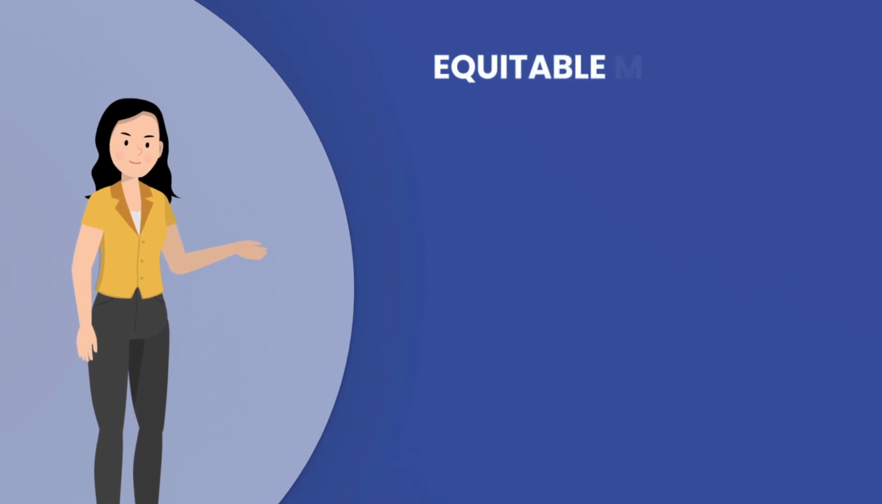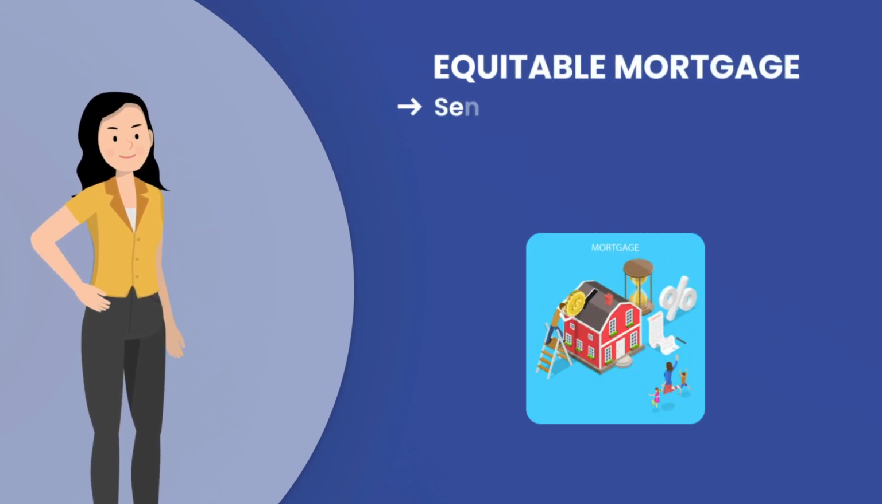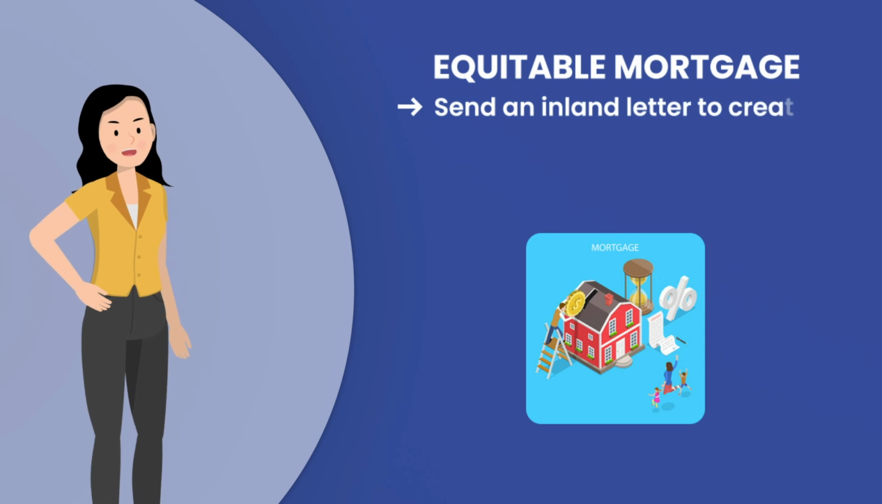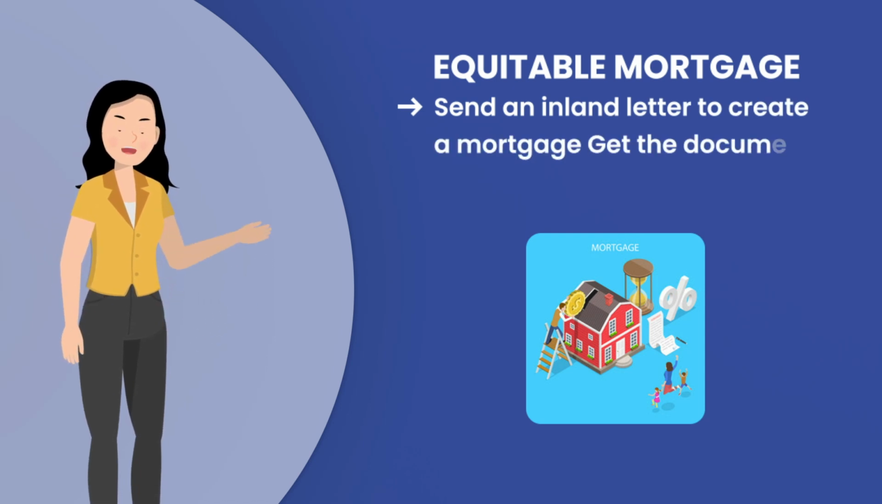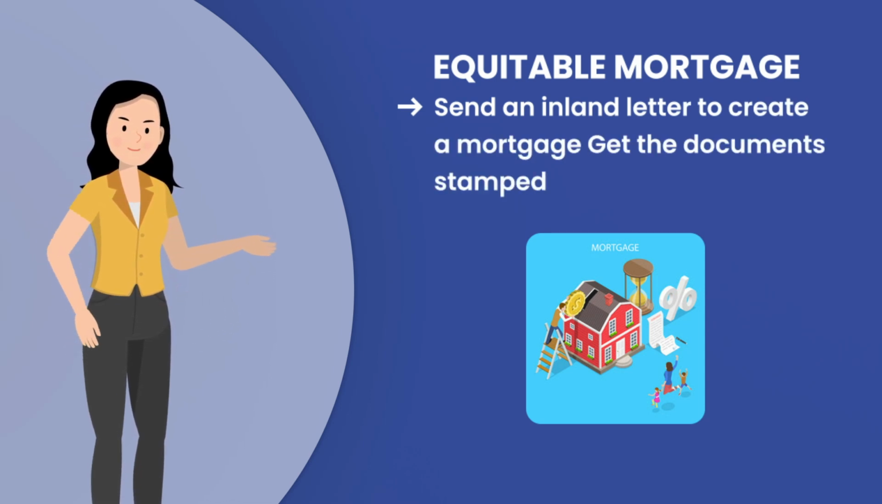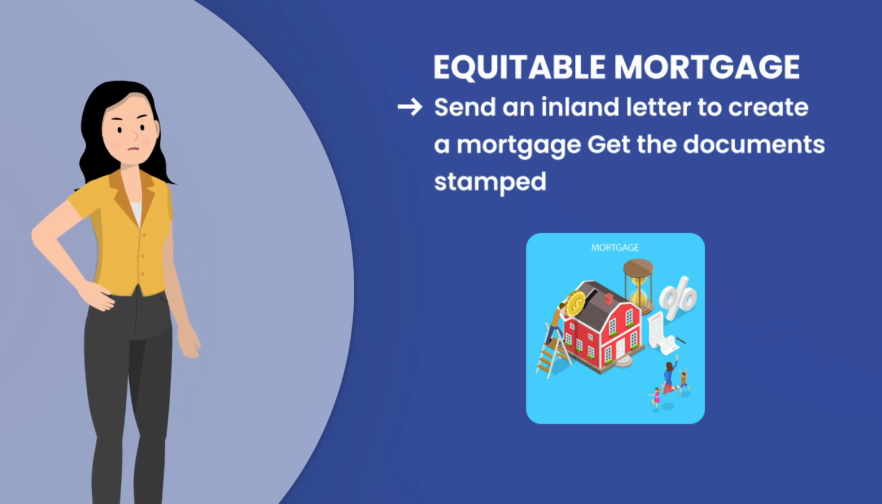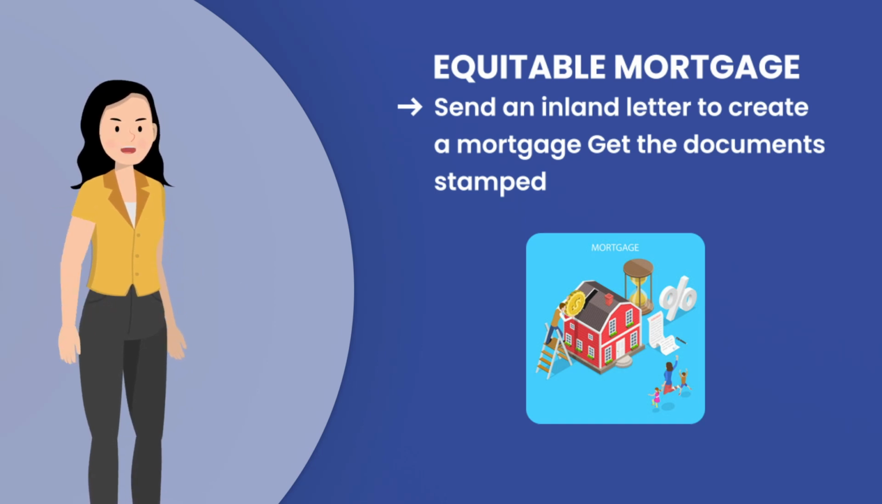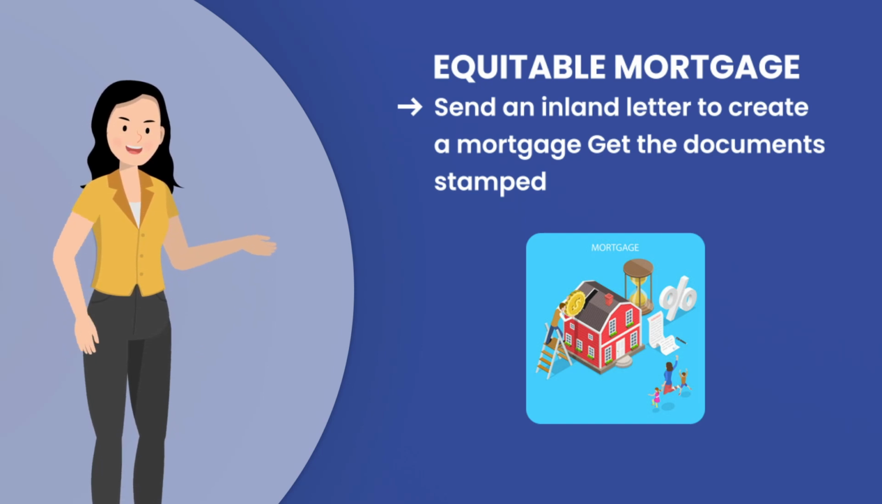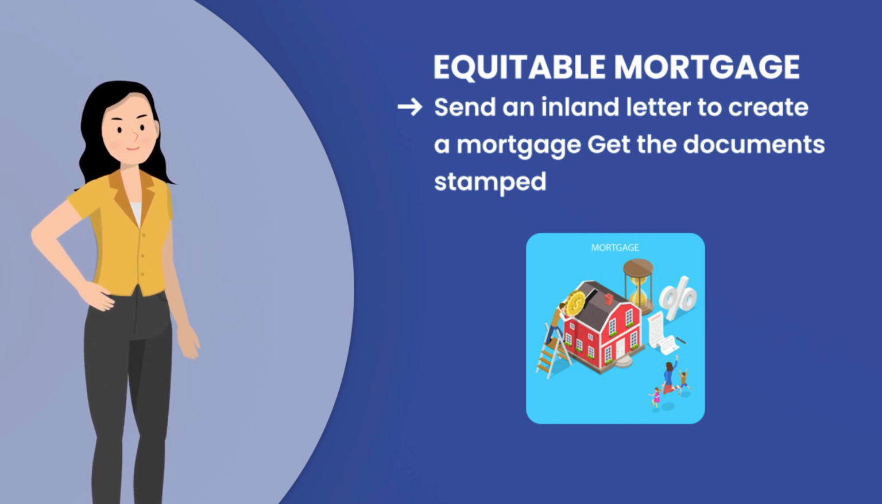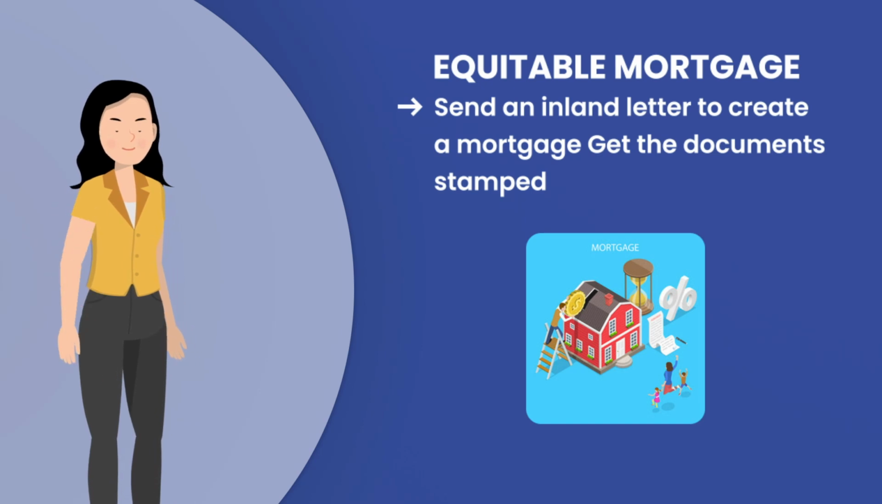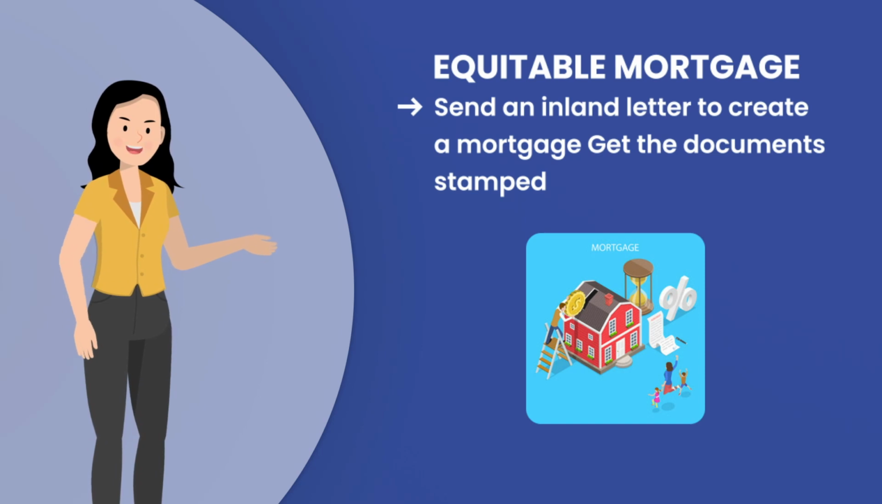Before disbursement, an equitable mortgage is created. This is done with the borrower agreeing in principle with the intention to create a mortgage. The bank asks the borrower to send an inland letter to the bank expressing interest to create a mortgage along with the submission of the documents. Along with the equitable mortgage, other legal documents are required to be adequately stamped.